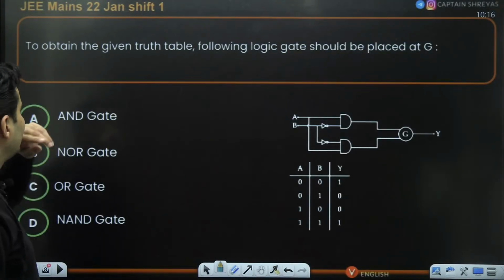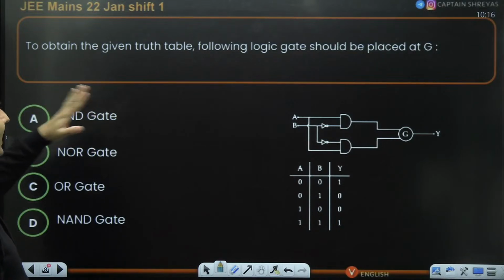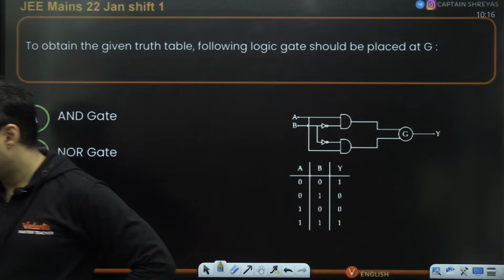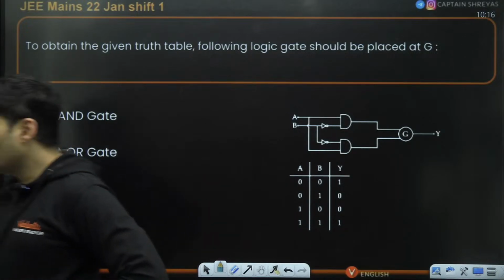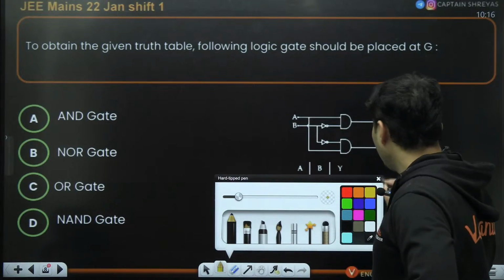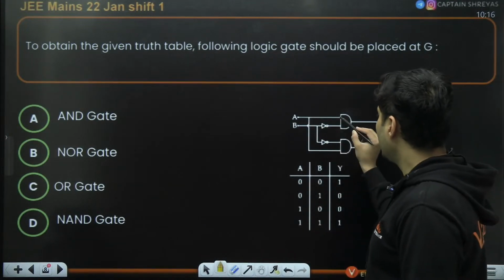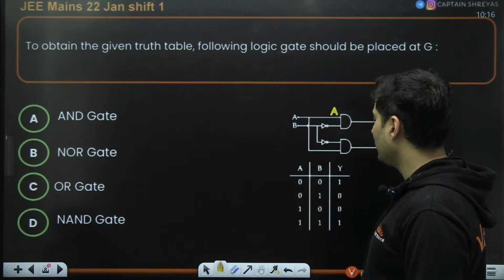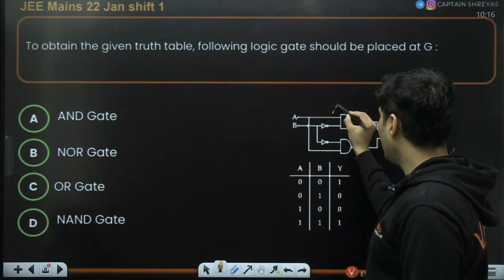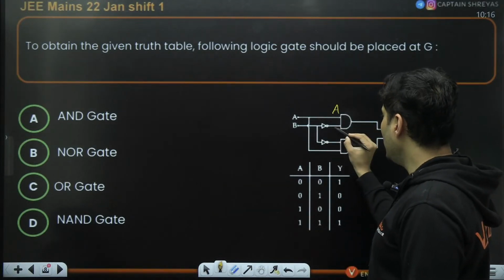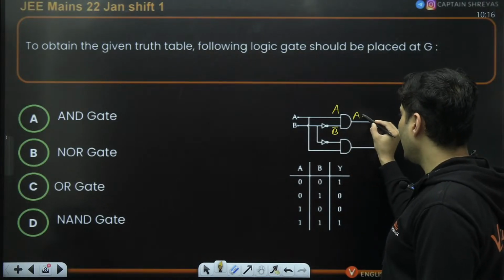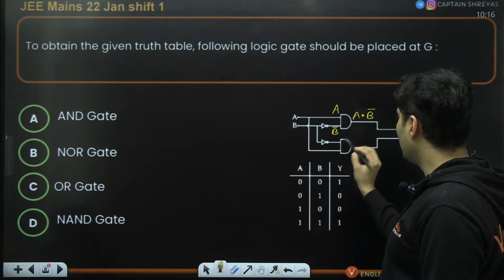Next, obtain the given truth table; which logic gate should be placed? Okay, now you have to get this particular truth table and you have to place some logic gate over here. Now this was a very interesting thing which happened here. See, if you notice, this is basically A. A comes directly. B becomes B bar over here. So this is an AND gate. So it will become A dot (AND) B bar.